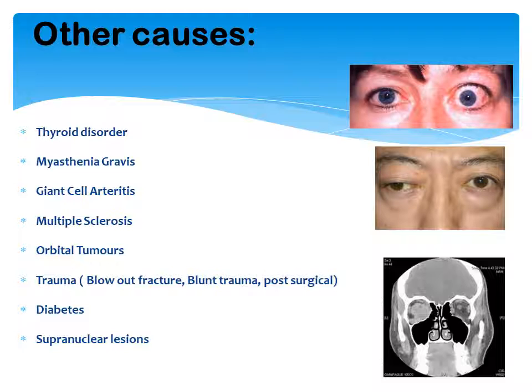In fact, in case of hyperthyroidism, diplopia has been found to be the first ocular manifestation taking place. Next is myasthenia gravis. Myasthenia gravis is an autoimmune disorder where the neuromuscular junction is affected.